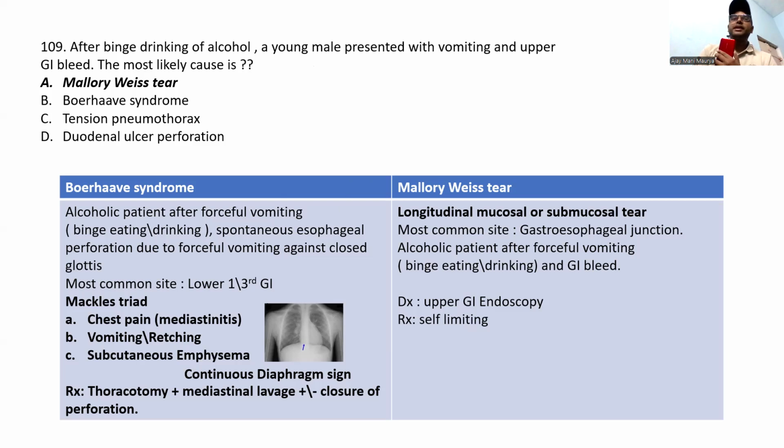That is chest pain, vomiting and retching, subcutaneous emphysema, and also you can see the continuous diaphragm sign. If anything from the triad is present, they can mark the answer as Boerhaave syndrome. Or else it's going to be the case of Mallory Weiss, which is just a tear. Boerhaave is a perforation, guys. The treatment is thoracotomy plus mediastinal lavage. Mallory Weiss is self-limiting. Remember the most common site is the gastroesophageal junction.